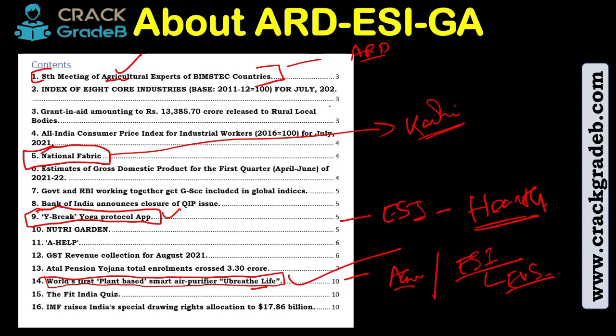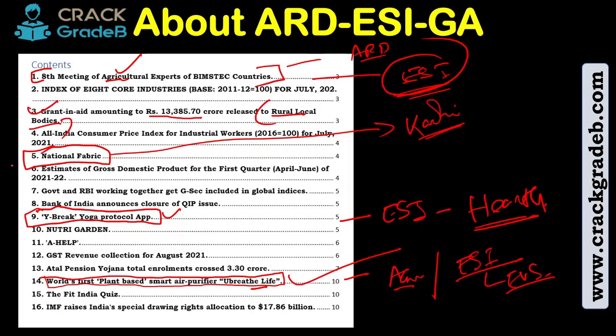It has ESI. Then this piece of information is also important because this is related to BIMSTEC countries, the neighboring countries, an intergovernmental body. So this is also related to ESI, right? Then look at this, grant-in-aid amount of rupees 13,385.70 crore released to rural local bodies.